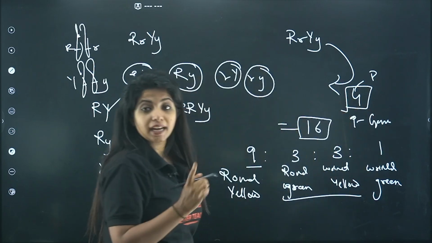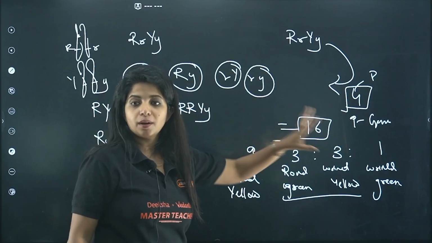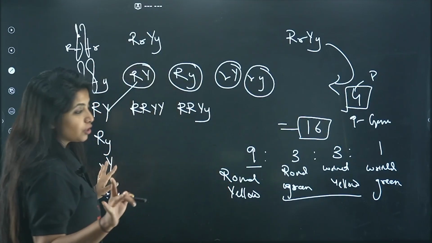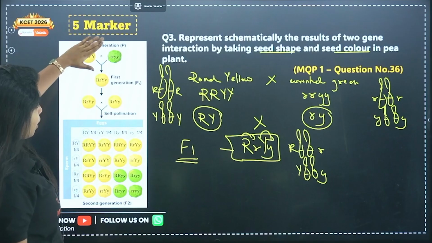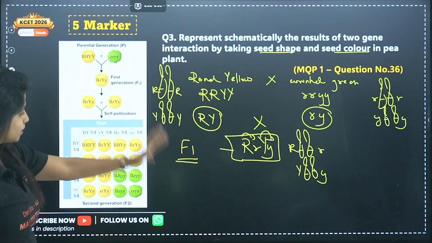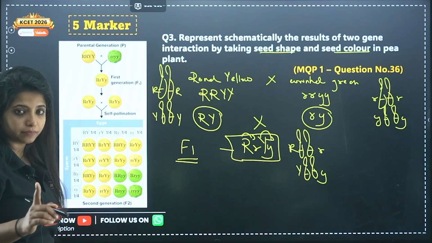4 phenotypes and 9 genotypes. 9 you can remember from here. The first number over here is the number of genotypes. You can remember like that. This is just for you to remember. Okay. So what do you have to do? You have to do the whole cross. I just explained it to you. This is how it exactly looks. Do not forget the ratio.